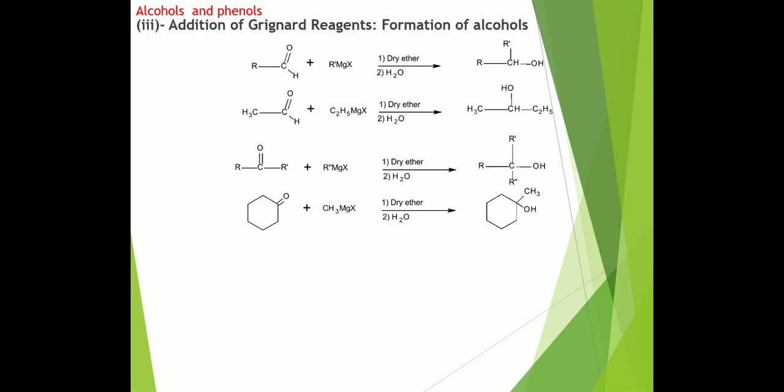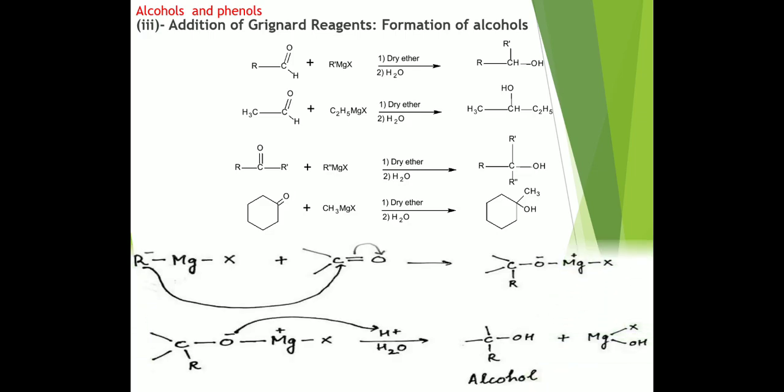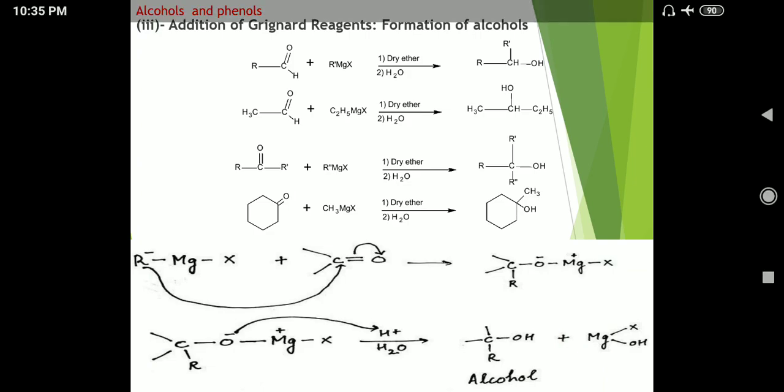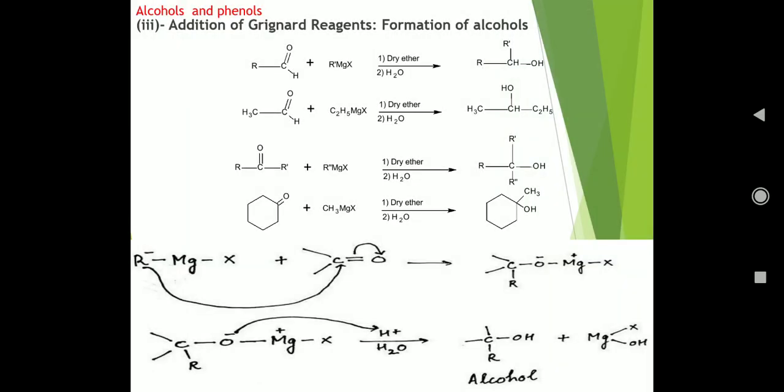So formaldehyde gives primary alcohol, other aldehydes give secondary alcohols, and ketones give tertiary alcohols. See the mechanism of this reaction. The carbonyl group means C double bond O. In this carbonyl group, carbon carries a partial positive charge and oxygen carries a partial negative charge because of its higher electronegativity.